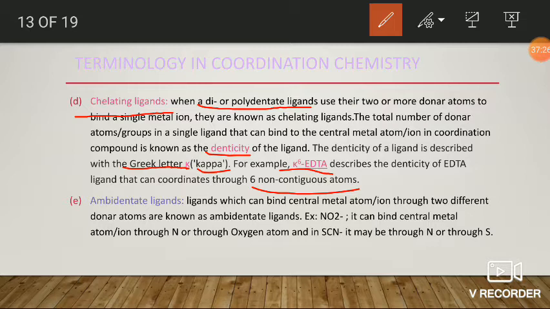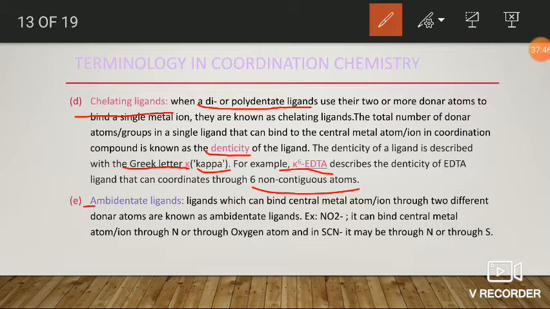That is, they are not connected together. In the case of hapticity, the donor atoms are contiguous to each other. That is, they are connected to each other. Okay, this is the difference between denticity and hapticity.